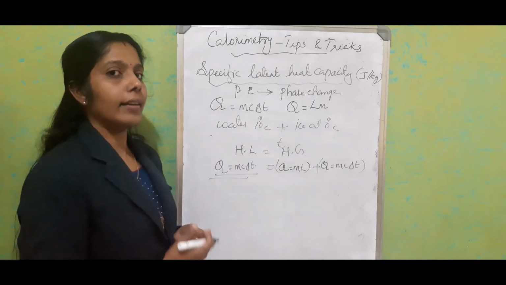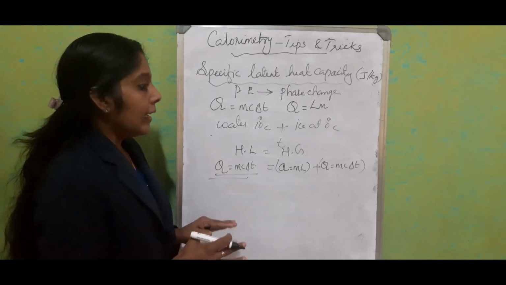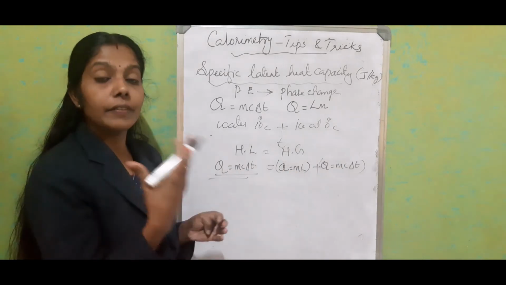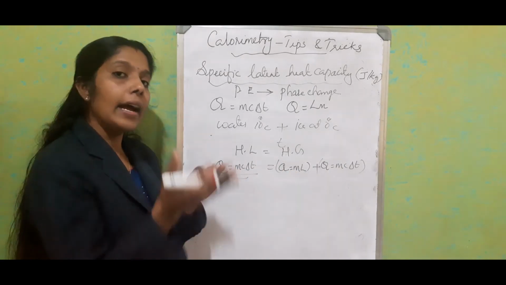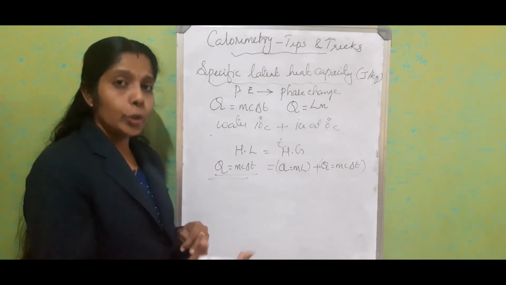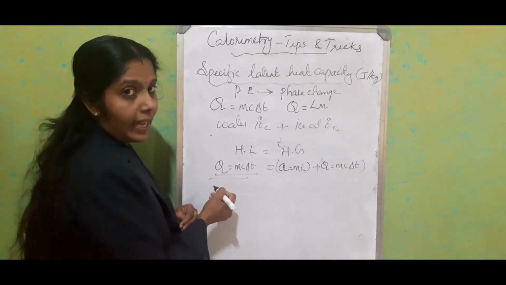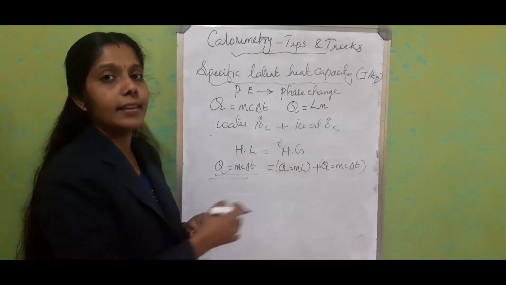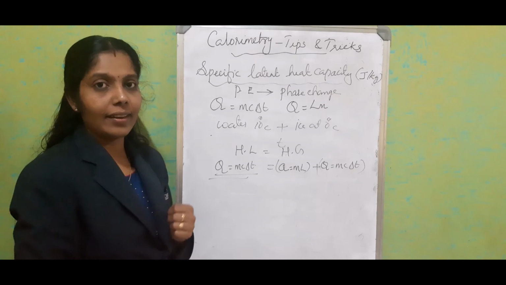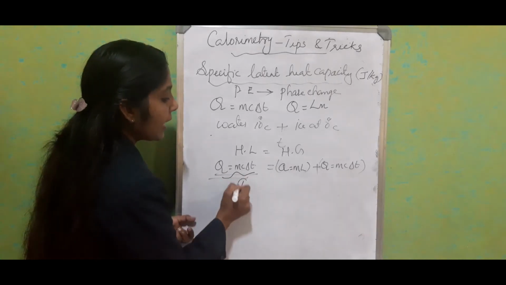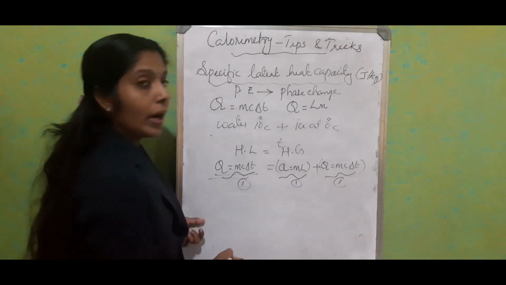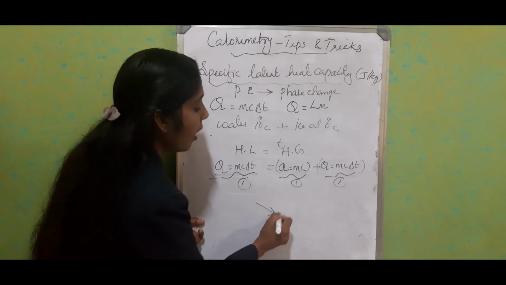Now we'll see how the mark distribution works. If it comes as a 2 mark question, the left side and right side together: if the substitution is right you get the mark, and 1 mark is for the final answer. Sometimes for a 3 mark question, the left side carries 1 mark, the right side 1 mark and the final answer 1 mark. Sometimes we even get a 4 mark question: this one carries 1 mark, this substitution carries 1 mark, this substitution carries 1 mark and the last 1 mark is for our result.